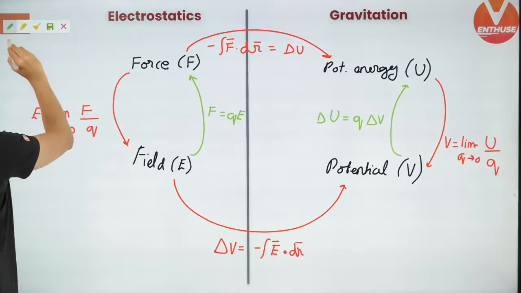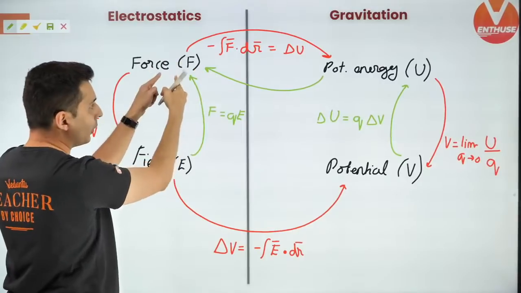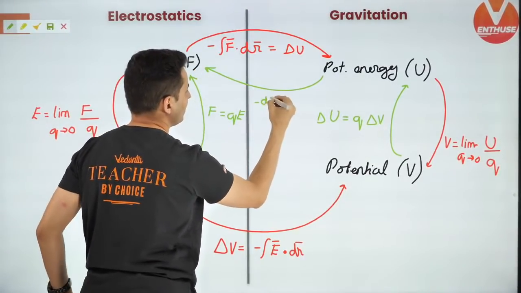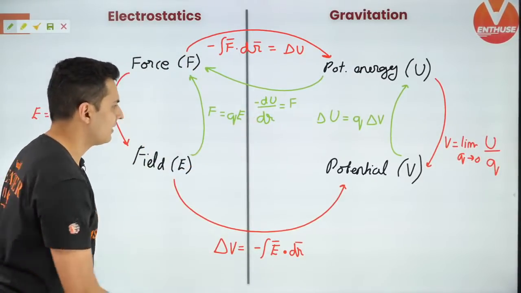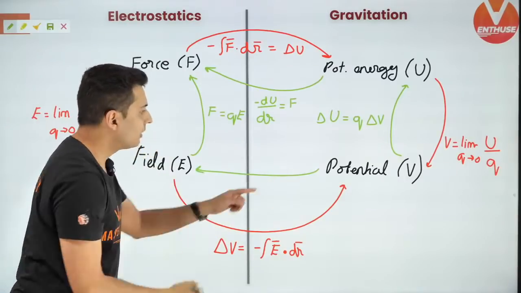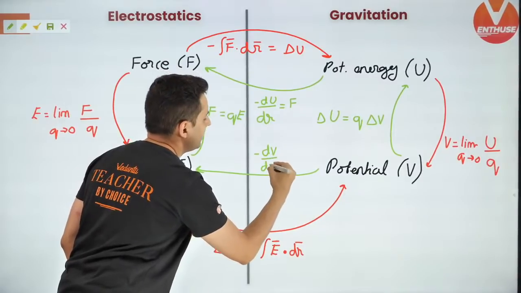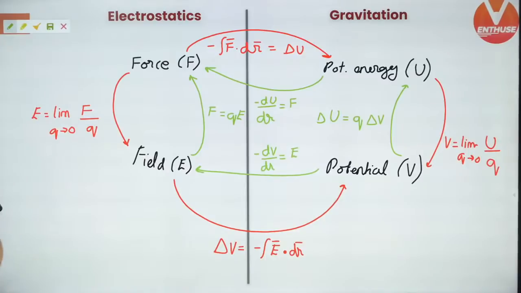Next, if you want to go from potential energy to force, very important formula: minus dU by dr is force. Remember this, you would have read this somewhere. And if you want to go from potential to field, same thing, minus dV by dr is equal to E. Keep all these things in mind.